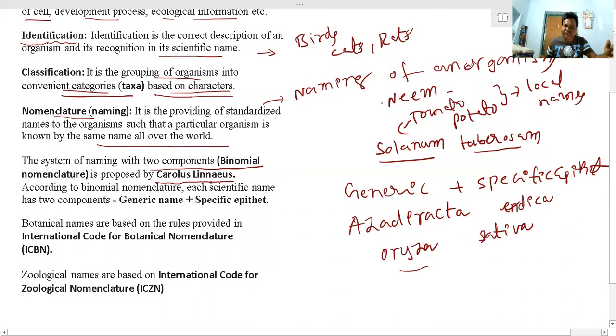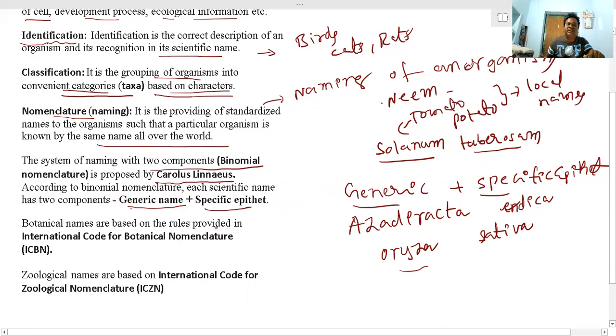Binomial nomenclature was proposed by Carolus Linnaeus, and according to it, each scientific name has two components: one is the generic name, and the second one is the specific epithet. Remember, from the examination point of view, sometimes they may ask: binomial nomenclature was proposed by? The answer is Carolus Linnaeus. According to binomial nomenclature, the scientific name has two components, the generic name and the specific epithet.